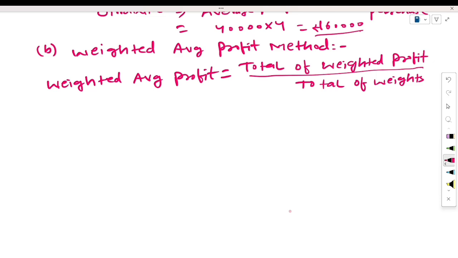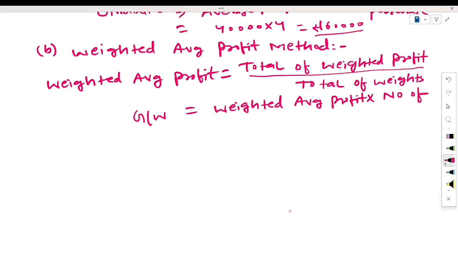And for calculating the goodwill, what formula will you use? Goodwill is equal to weighted average profit into number of years purchase. This formula we will use.